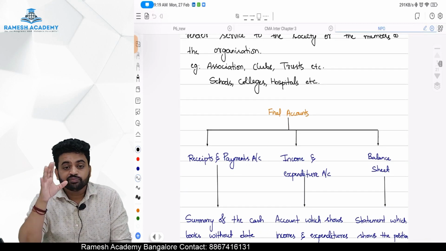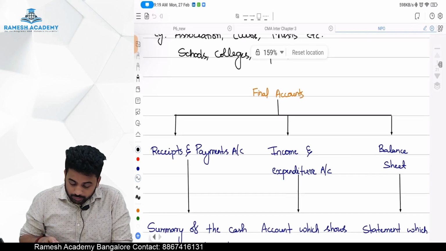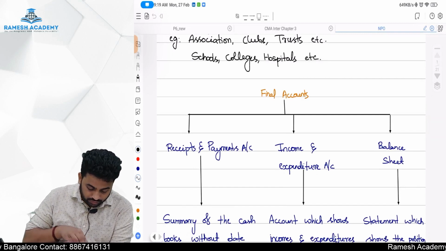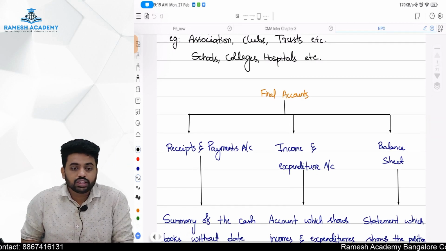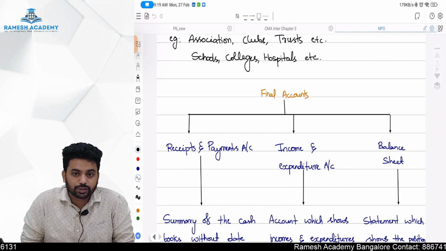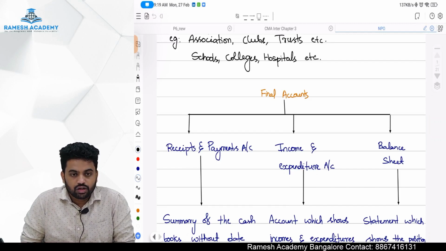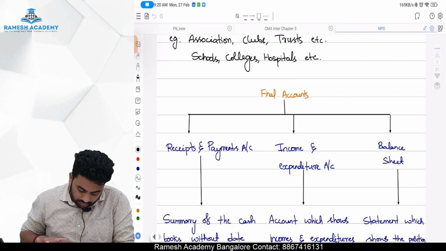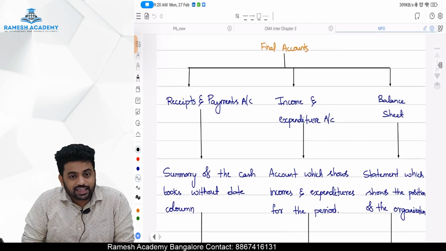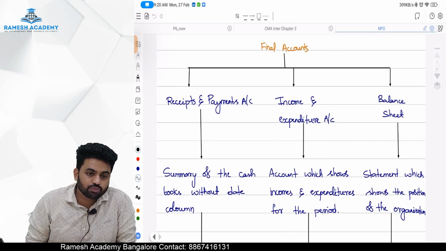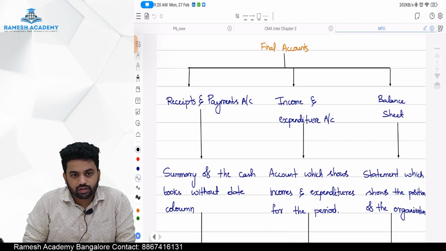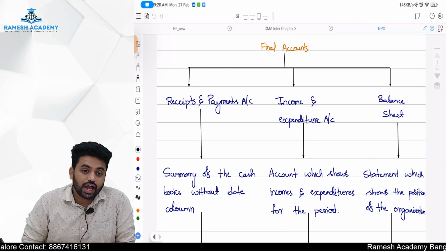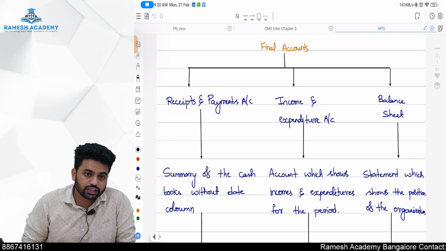Final accounts, unlike the normal accounts where we prepare a trading account, P&L account and a balance sheet, here also we prepare three accounts: a receipt and payment account, an income and expenditure account and a balance sheet. If you ask me what is a receipt and payment account, I will say it's just the summary of the cash book without a date column. Summary of the cash book doesn't mean a single cash column cash book; cash as well as bank, both items are considered.